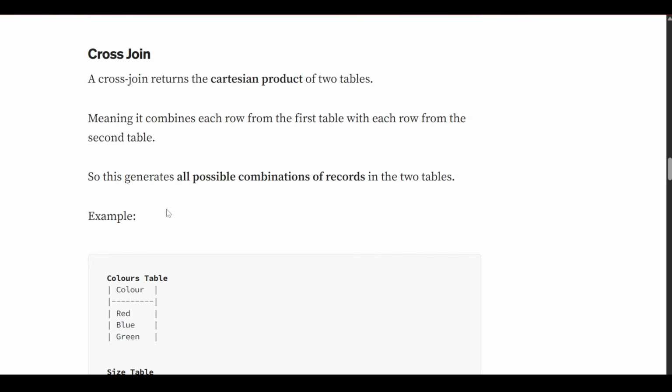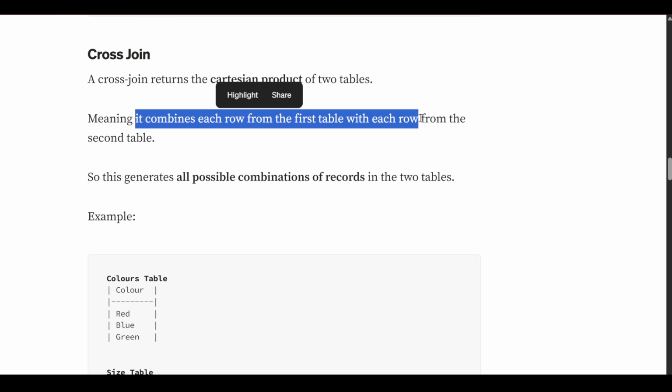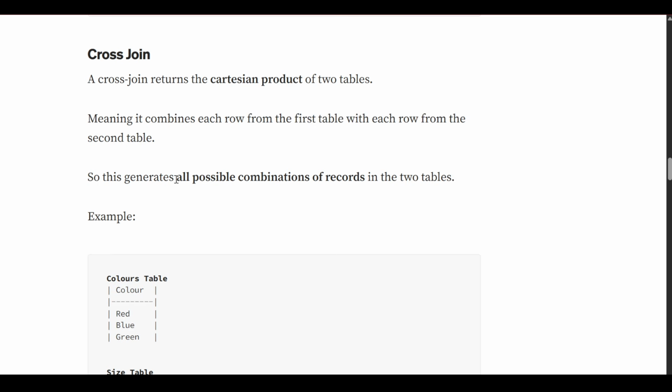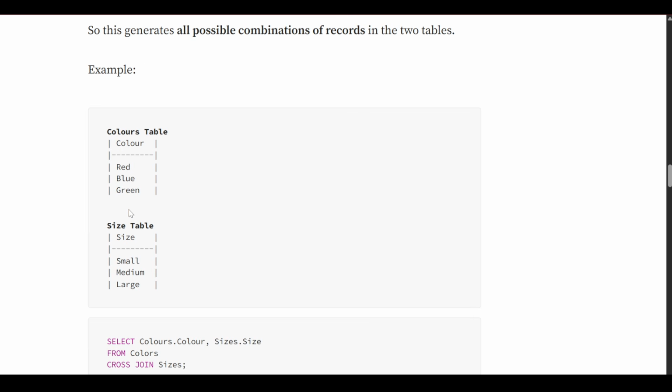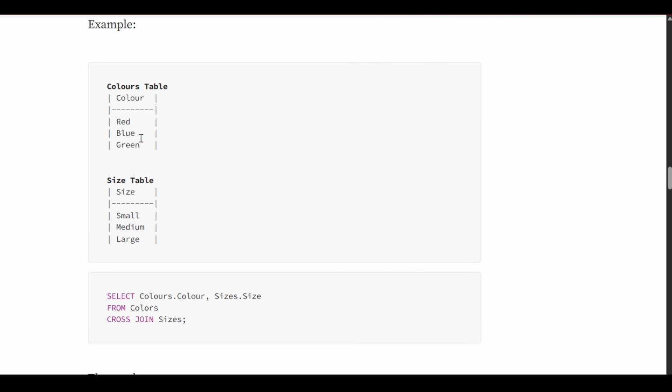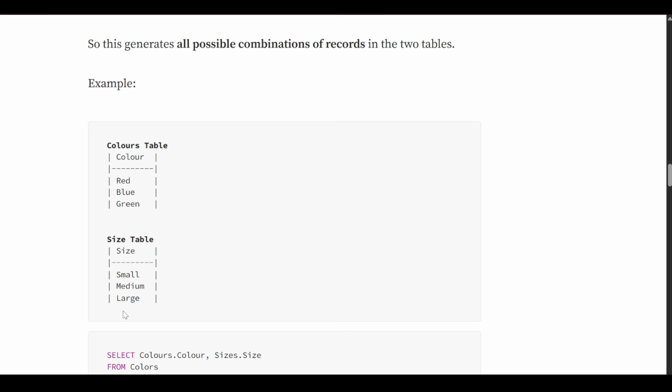So let's move on. What is cross join? A cross join returns the Cartesian product of two tables, meaning it combines each row from the first table with each row from the second table, generating all possible combinations of records in two tables. You can see the example, the color table and the size table. Every row of the color table will be assigned with every row of the size table, like red will be assigned with small also, red with medium also, red with large also, same blue will be assigned with small, blue with medium, and blue with large also.